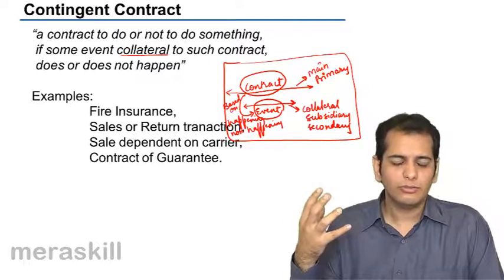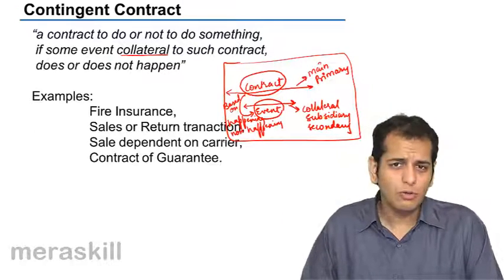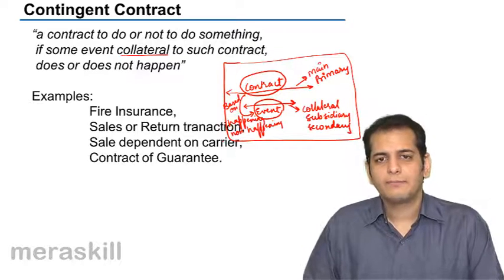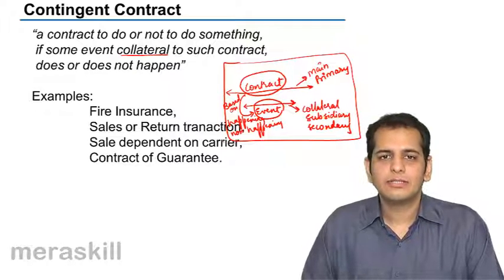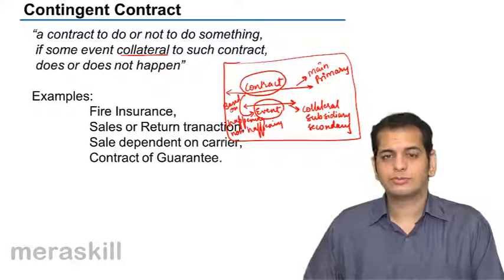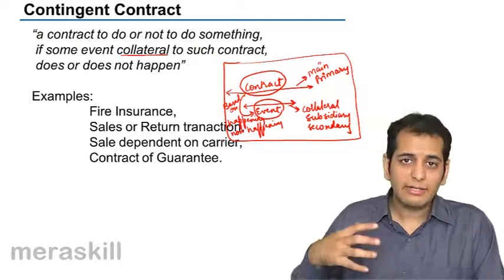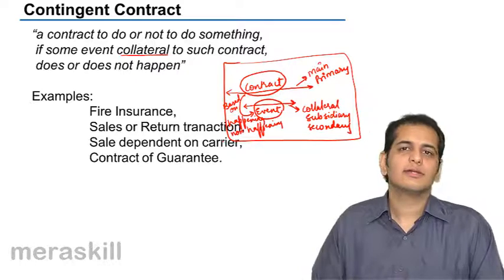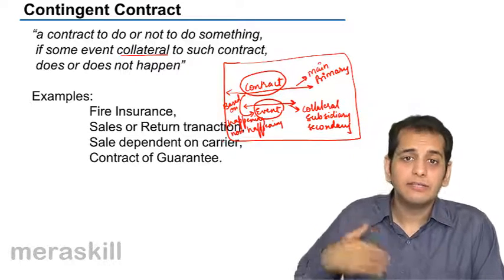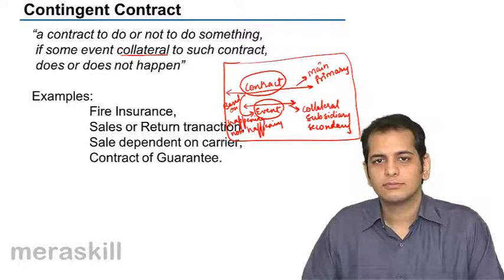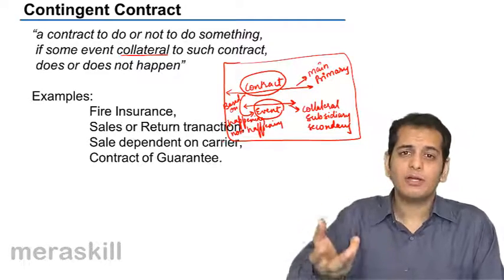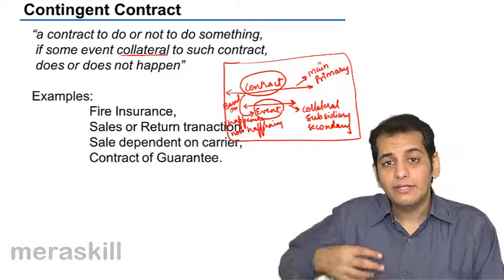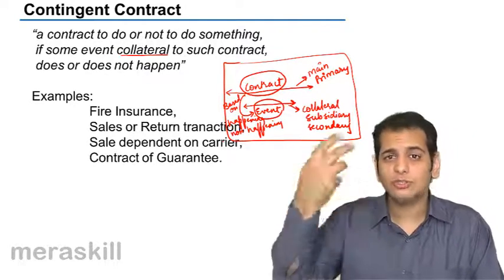In law, what is guarantee? Guarantee is giving assurance that if the product is defective, I will give you a new product. So giving the new product does not become the guarantee. It is the assurance that you get.